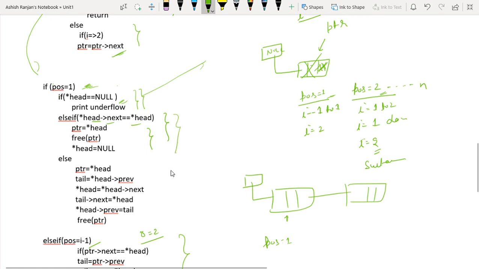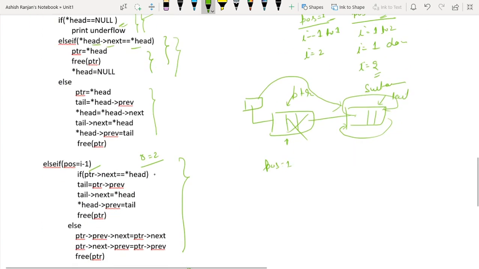No. Is this condition true? No. So this case will execute. This will be PTR. This will become tail. This head will start pointing to this node. Tail ka next is equals to head, which means it will start pointing to this node. Head ka prev, this portion, will start pointing to tail, and delete. So this case will execute in this case.